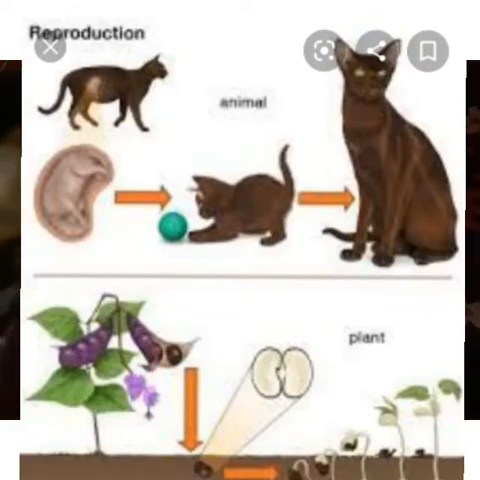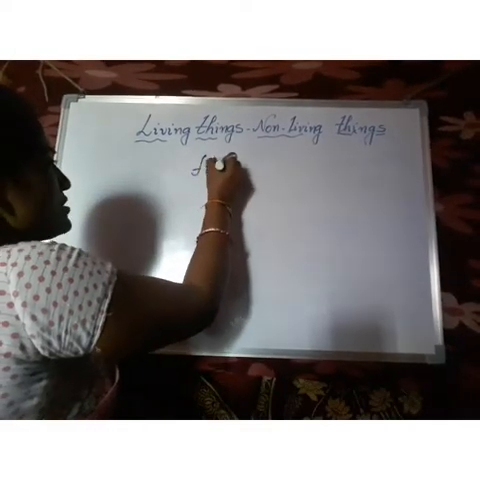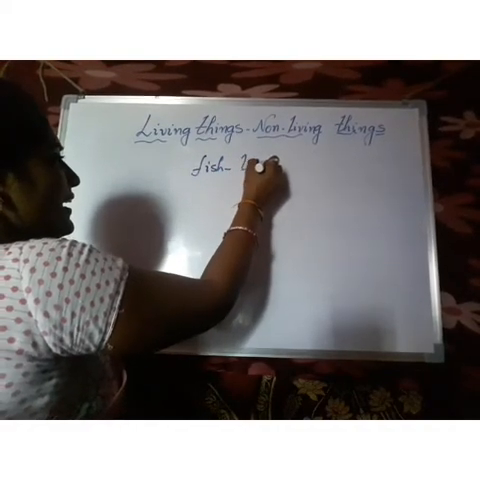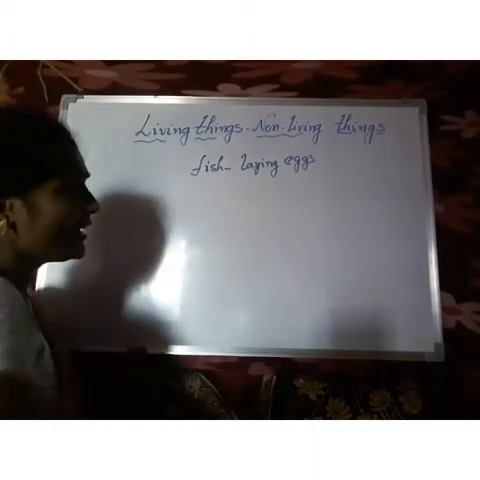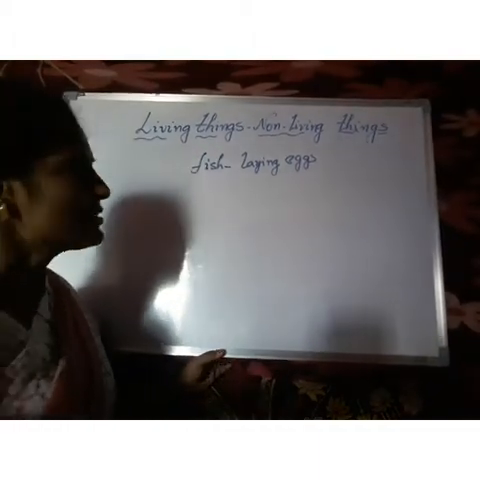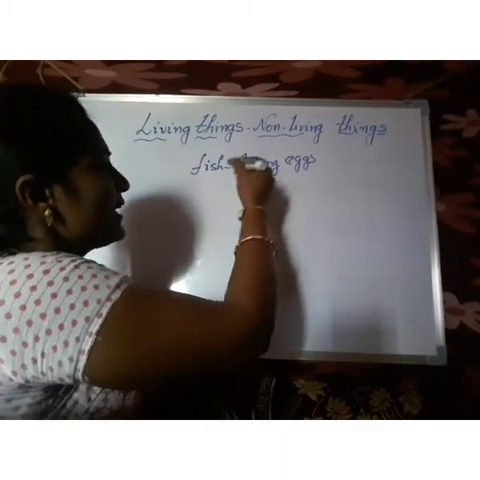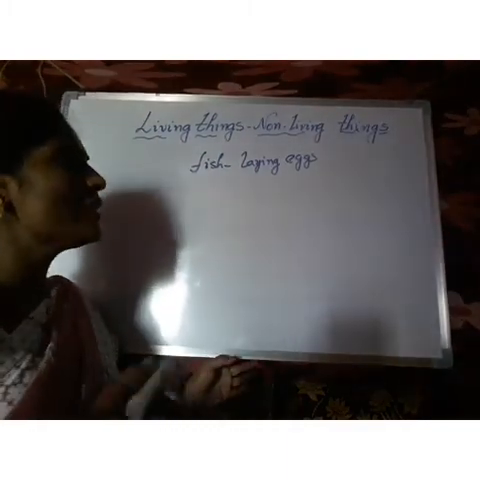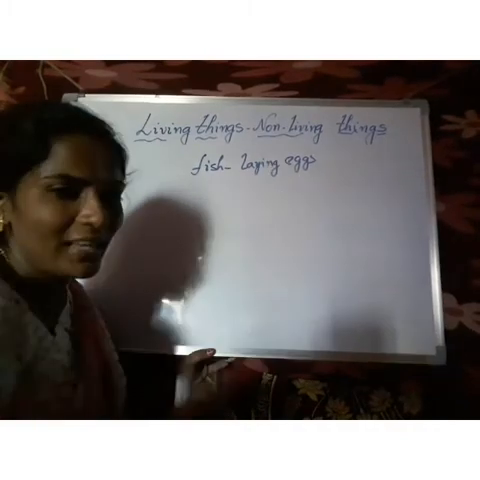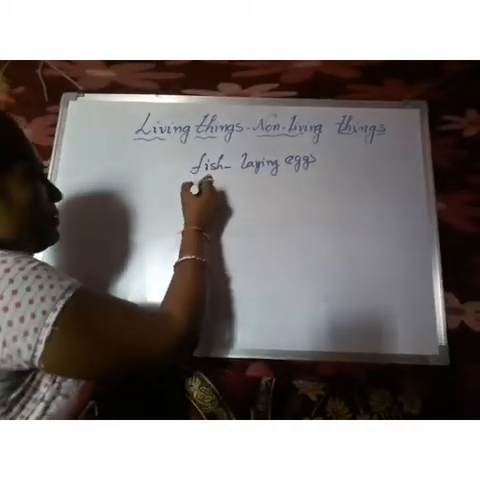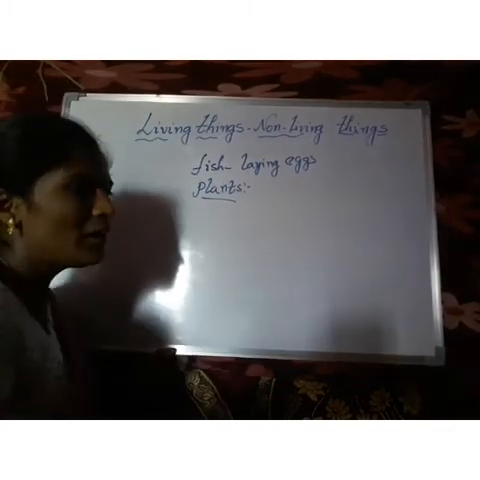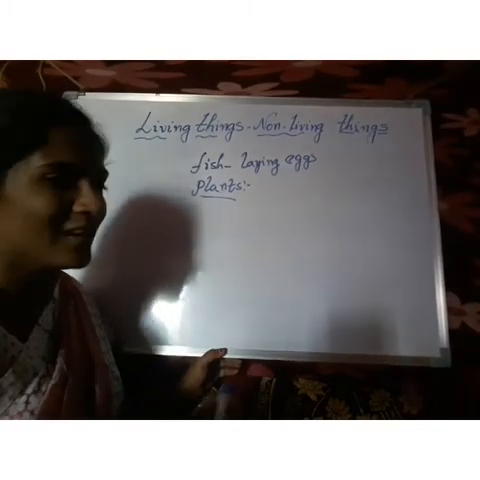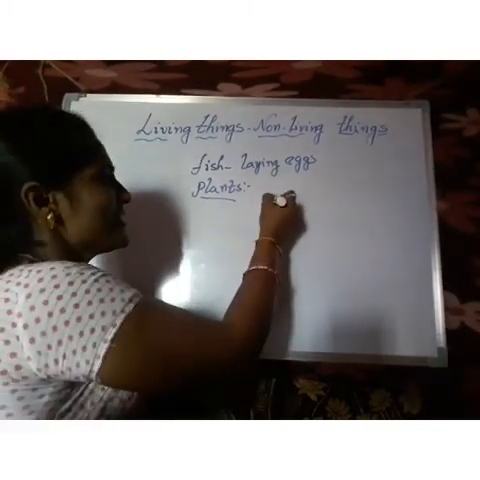Coming to fish, fishes also lay eggs only. They don't have any home, so at the sides of the pond they keep the eggs. Like birds, they lay eggs. And coming to plants, how do they reproduce? What is the main aim of reproduction? Producing the same kind. Then how do plants reproduce? Come on, say with its seeds.